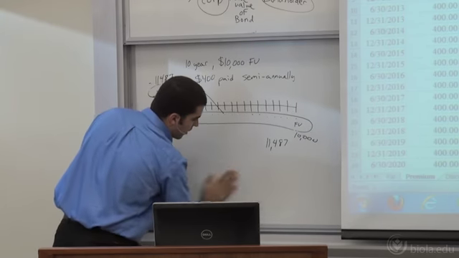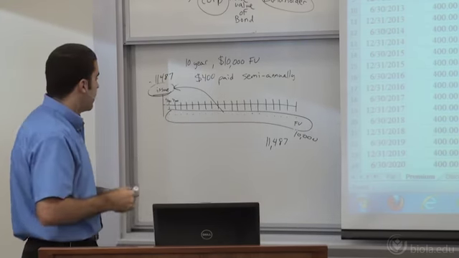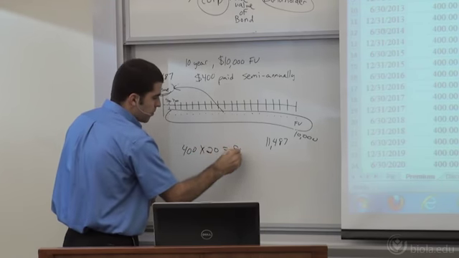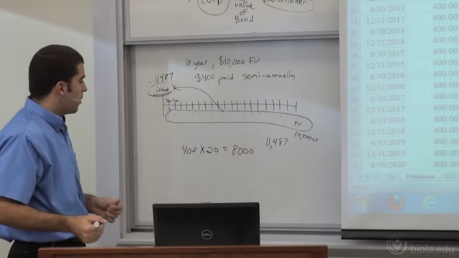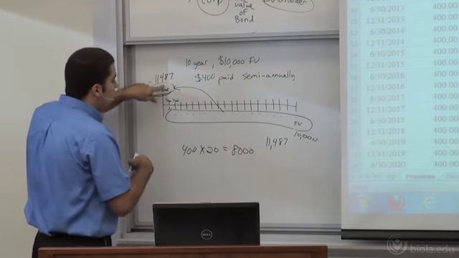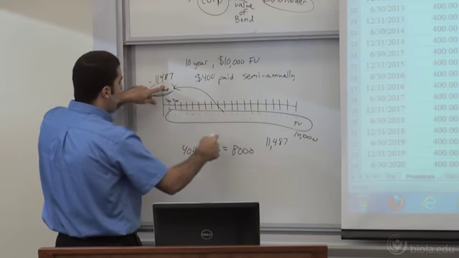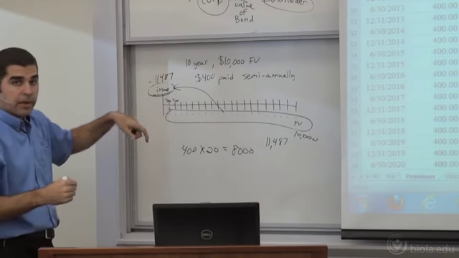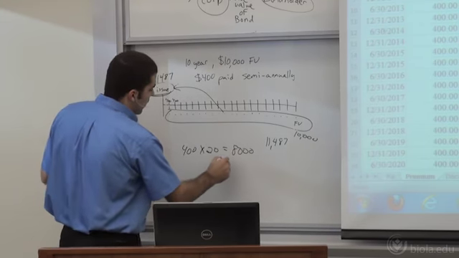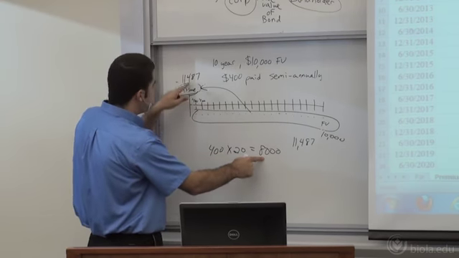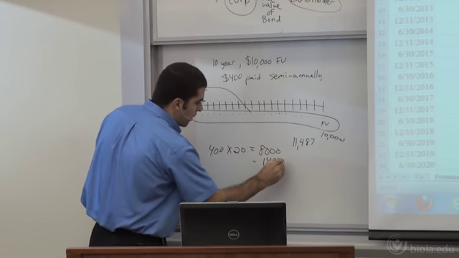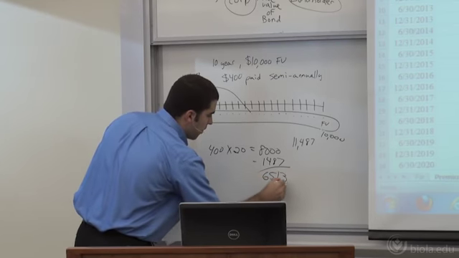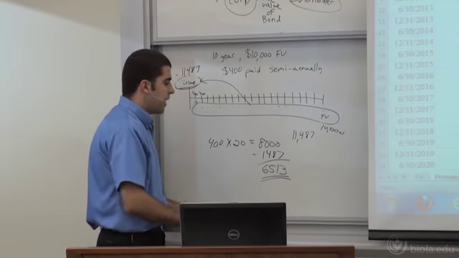So let me erase this journal entry here and let's look at the cash flows related to my interest. I've got $400 per 6 months times 20, which is $8,000 of interest payments that I am going to have to make. But I got more up front than I'm going to have to pay at the end. I got $1,487 more up front. So this is really a reduction of my interest expense for the life of the bond. If I take my payments of interest and subtract this premium, 1,487, I come up with $6,513. That's my true interest expense over the life of the bond.